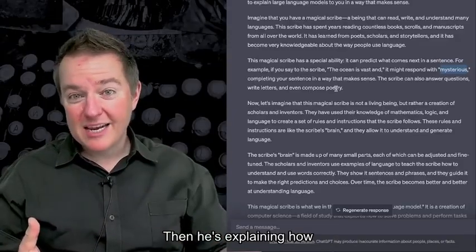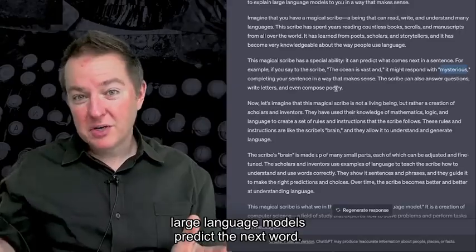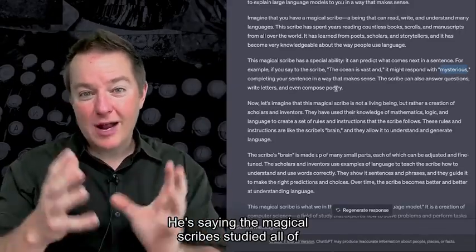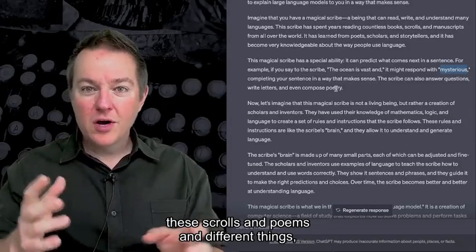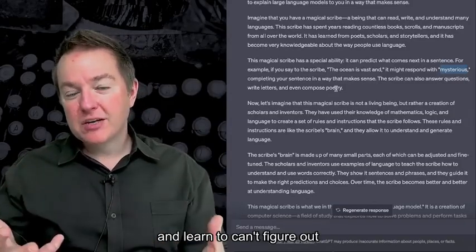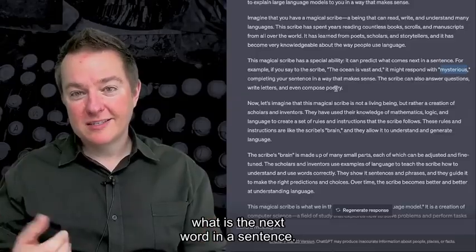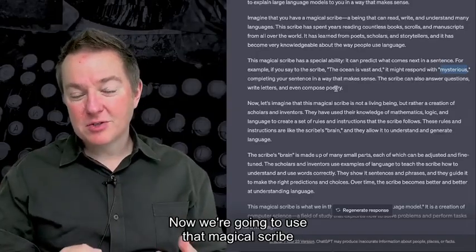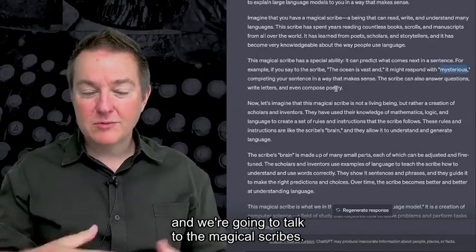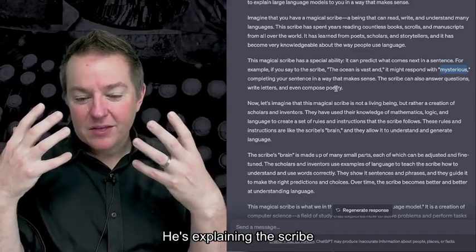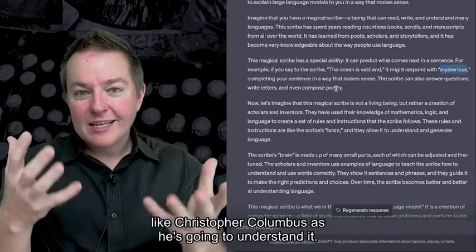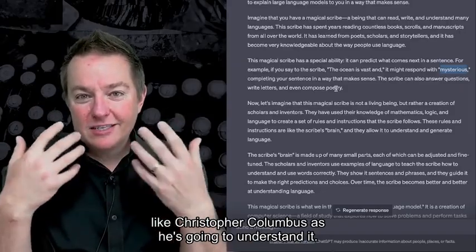And then it explains how large language models predict the next word. It's saying the magical scribe studied all of these scrolls and poems and different things and learned to figure out what the next word in a sentence is. And now we're going to use that magical scribe, and we're going to talk to the magical scribe. So it's explaining it the way Christopher Columbus is going to understand it.